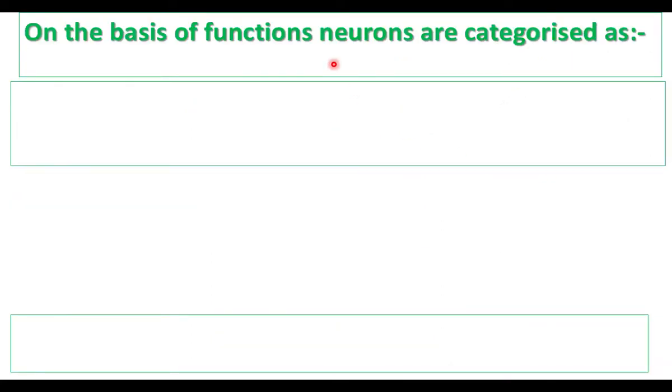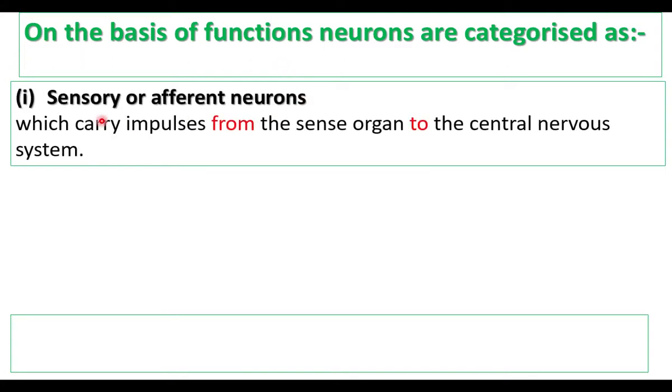On the basis of function, neurons are categorized into three types. Sensory or afferent neuron. A sensory neuron carries impulses, impulse means electrical signal or message, from the sense organs to the central nervous system. What is the central nervous system? Brain and spinal cord form the central nervous system. The sensory neurons carry information from sense organs, that means eye, ear, or any other sense organs, to the central nervous system. So this is called a sensory neuron. When a neuron carries information from eye to brain, that is a sensory neuron.